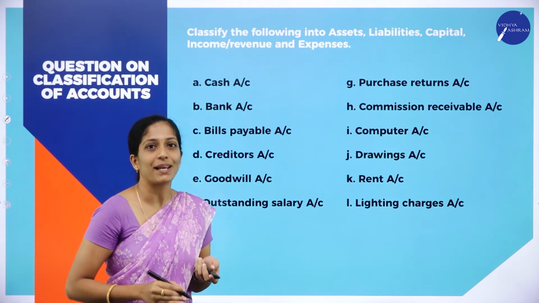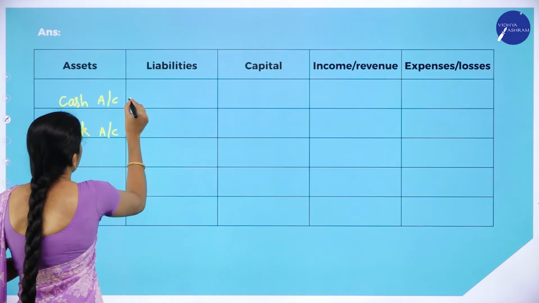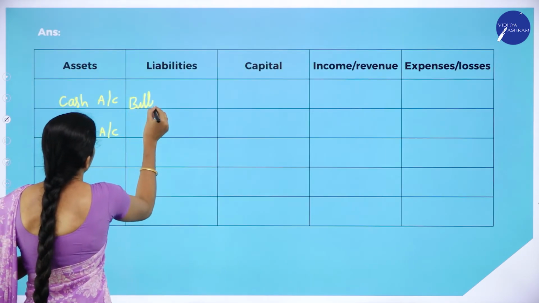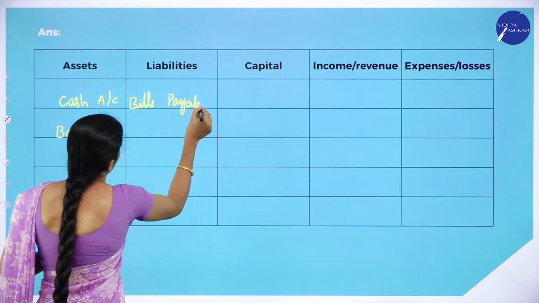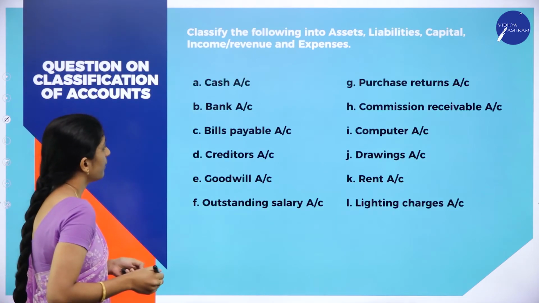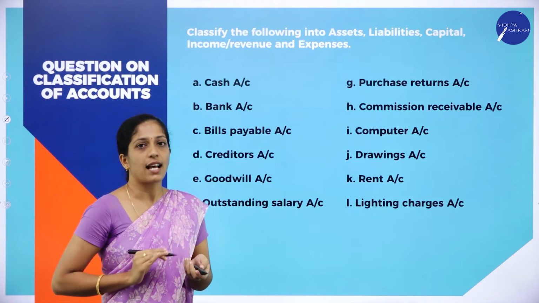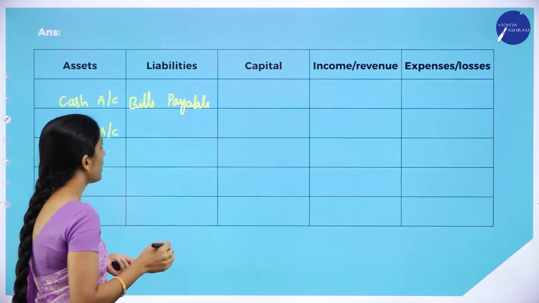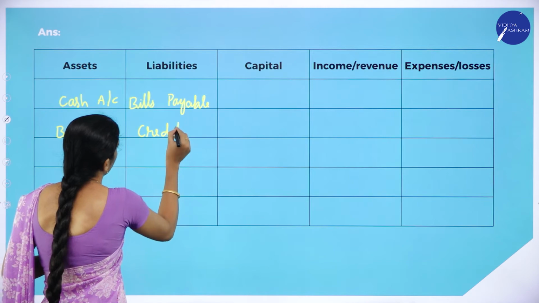Bills receivable is an asset. Bills payable is what? It's a liability. So bills payable. Next one, creditors. Debtors is an asset. Creditors is what? It's a liability. So creditors.